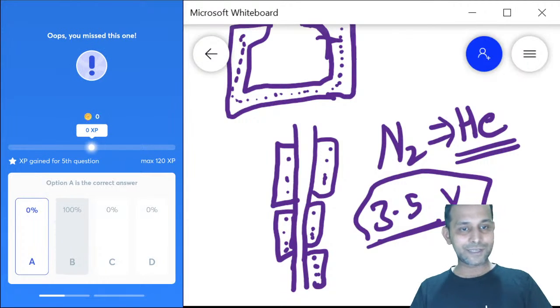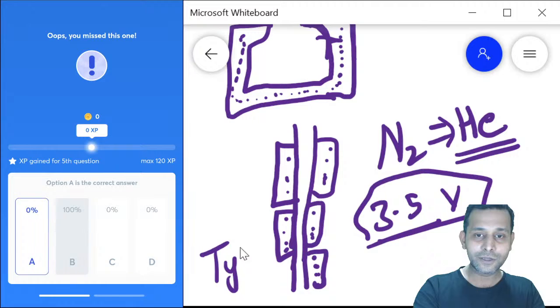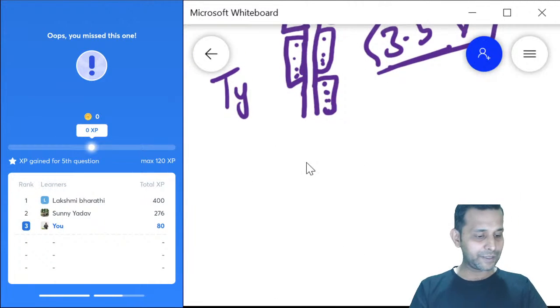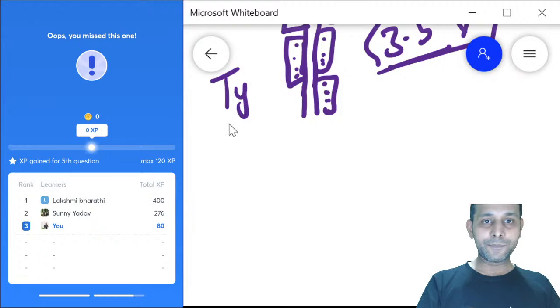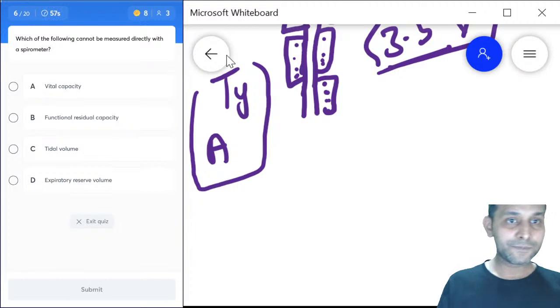That's great. The answer is type A. Remember, it's surfactant protein type A which is responsible for the feedback mechanism of surfactant uptake by the type 2 cells.